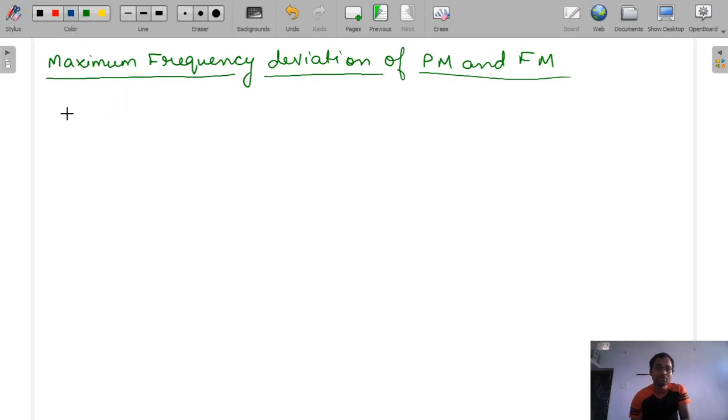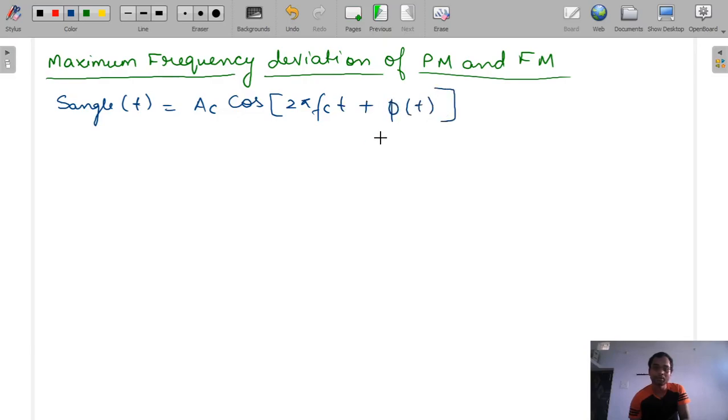In the maximum frequency deviation, first let's write the combined equation S_angle(t), that is equal to A_c cos(2π f_c t + φ(t)). Okay, and this whole is our θ_i(t).